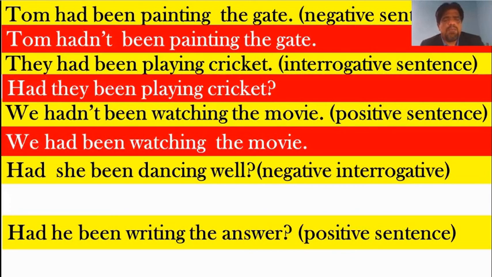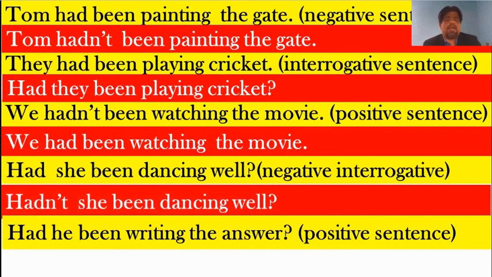Now, had she been dancing well? The question is an interrogative sentence. How will we change it into negative interrogative? Add not or n't. So how will we write it? Either you could say, hadn't she been dancing well? Or had she not been dancing well? But this could be the best: hadn't she been dancing well? And now last comes a change into a positive sentence.